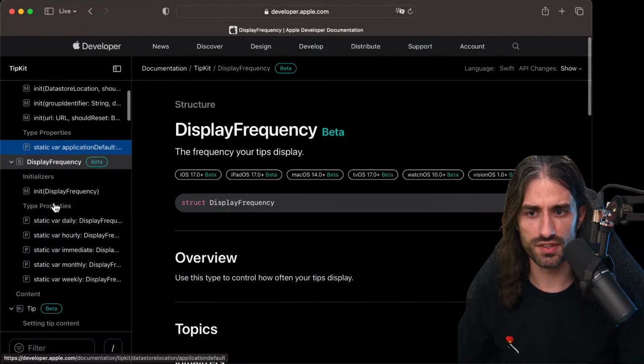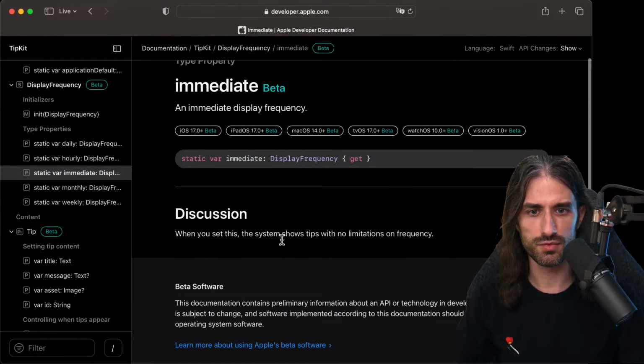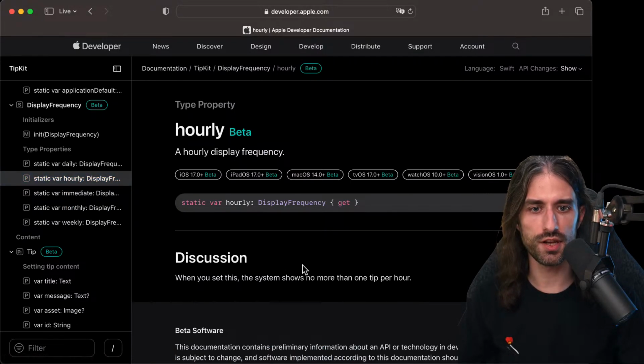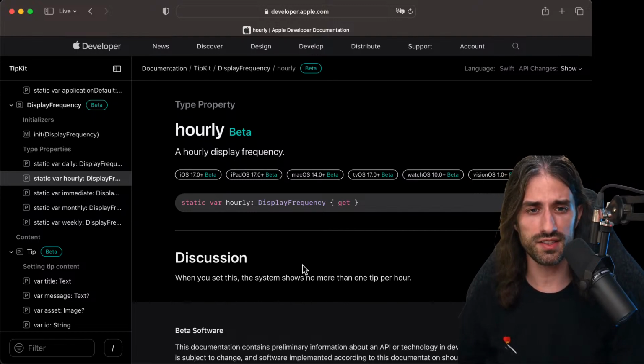And then let's see, display frequency. This one we saw. We used immediate, so the system shows the tips with no limitation on frequency. But if it's hourly, it will show no more than 1 tip per hour. It's interesting because it seems to apply across all tips, so it will show only 1 tip every hour. That can be interesting because by setting this, if you put it on daily, for instance, even if you have lots of tips that you can show, you have the guarantee that you won't be showing more than 1 tip per day. That's a good way to not overwhelm the user.